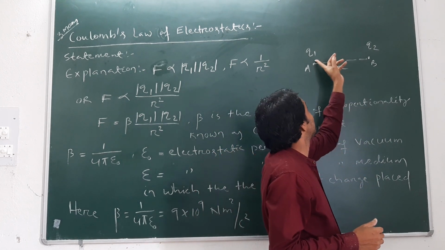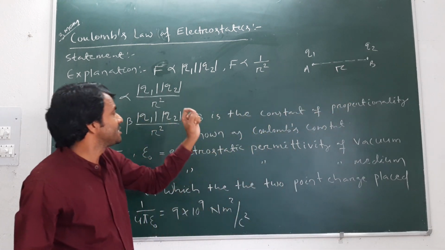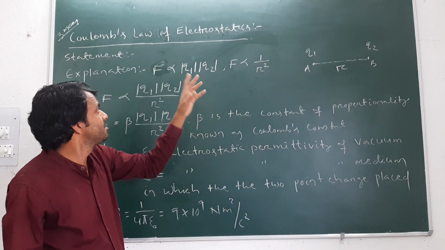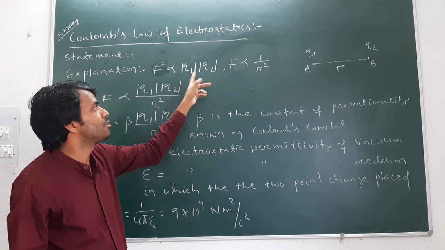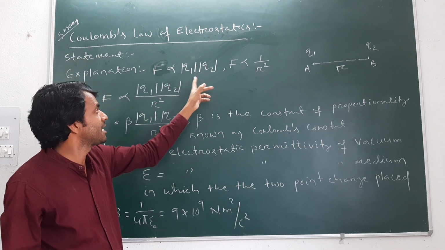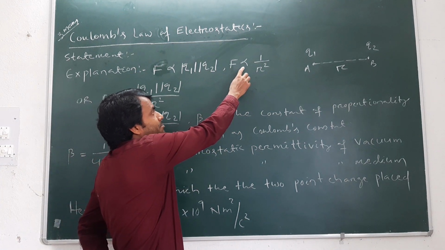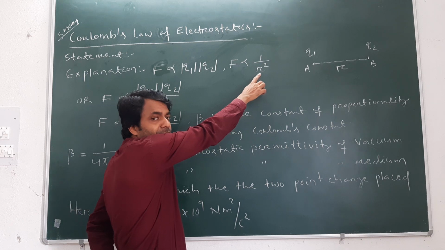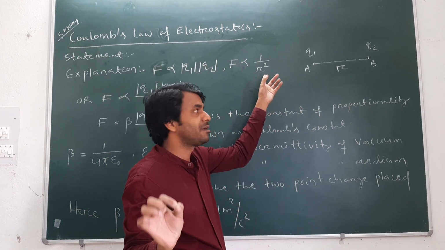Let the charges q1 and q2 be separated by a certain distance r, and F is the force between them. Then the magnitude of force is directly proportional to the product of the magnitudes of the point charges, and inversely proportional to the square of the separation between them, which is also known as the inverse square law.